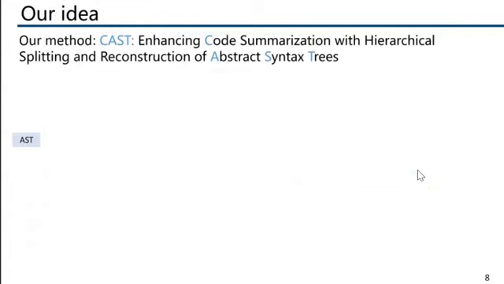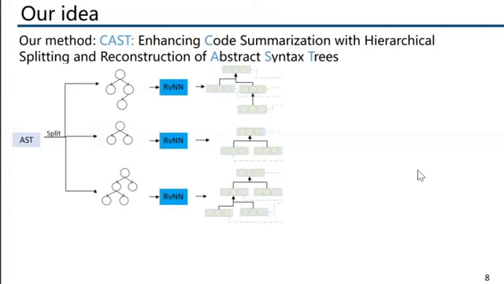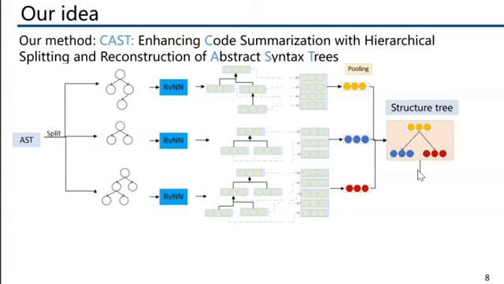In detail, first, we split an AST into a set of subtrees in a hierarchical way. Later, I will explain how to split and why. Then, we apply a tree-based neural model to capture the subtrees' local semantics. And then, we reconstruct the structure tree according to the parent-children relations among the subtrees.